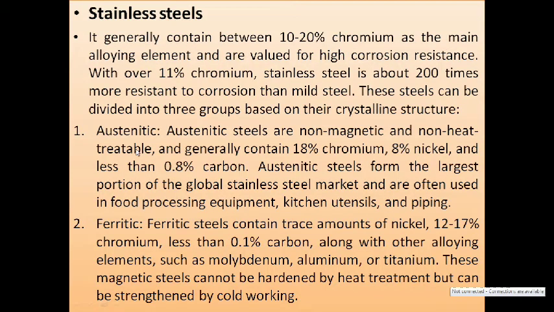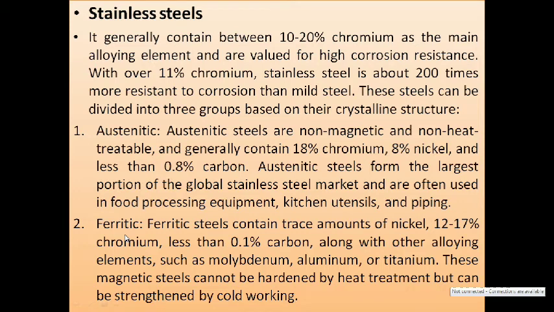So first one is austenitic. Austenitic steels are non-magnetic and non-heat treatable and generally contain about 18% of chromium, 8% of nickel, and less than 0.8% of carbon. Austenitic steels form the largest portion of the global stainless steel market and are often used in food processing equipment. Then most of the kitchen utensils and most of the piping.